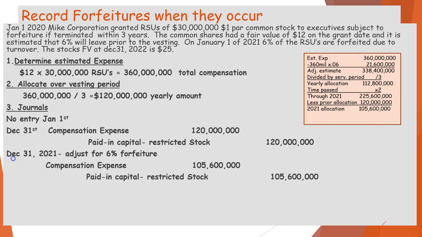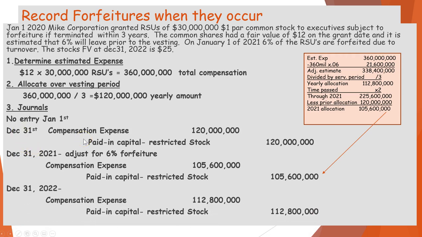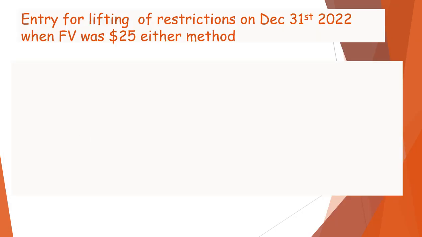Now, what about the next year? The next year, we're going to use the $112,800,000 because that's the amount that should be allocated yearly. And if we were to add those 3 numbers up, we would get $338,400,000.